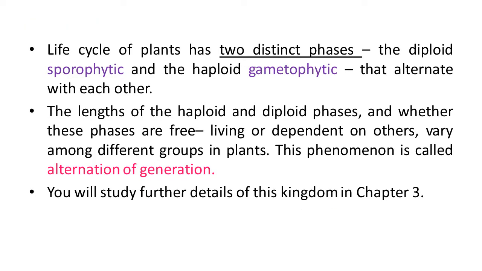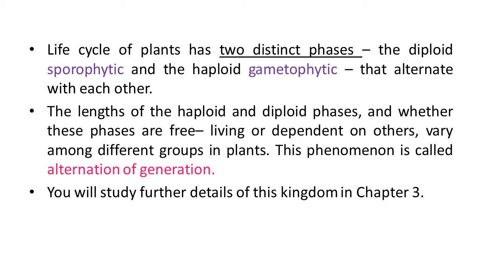The life cycle of plants has two distinct phases. First, the diploid sporophytic phase and second, the haploid gametophytic phase. They actually alternate with each other. The length of the haploid and diploid phases, and whether these phases are free living or dependent on others, vary among different groups of plants. This phenomenon is called alternation of generation.